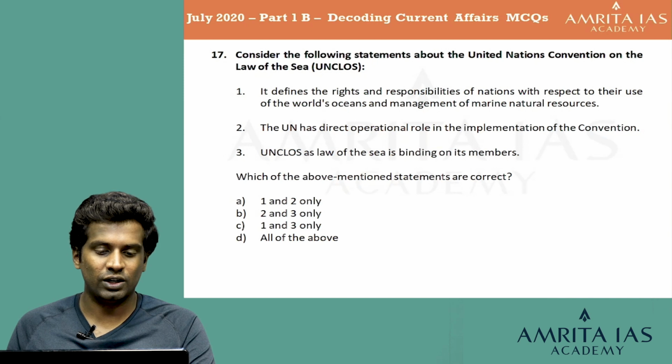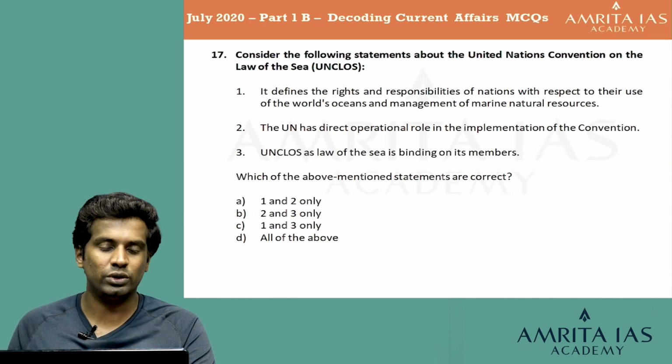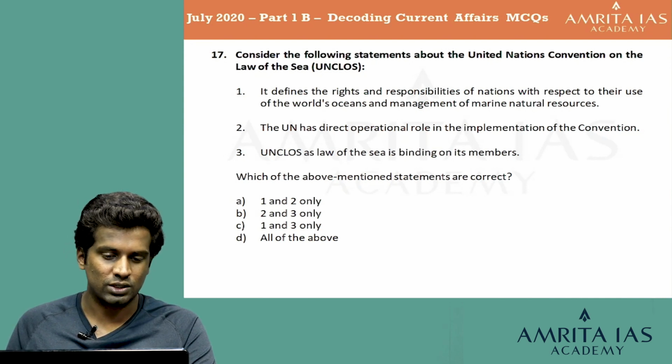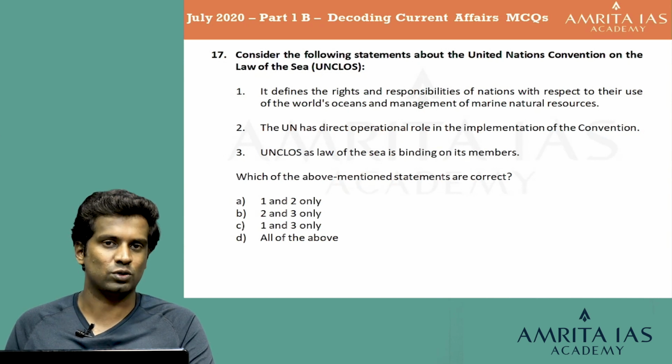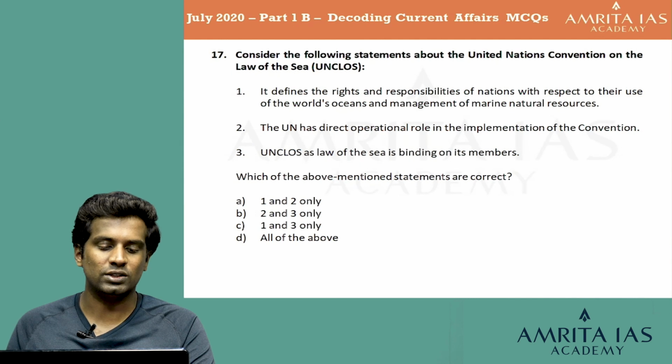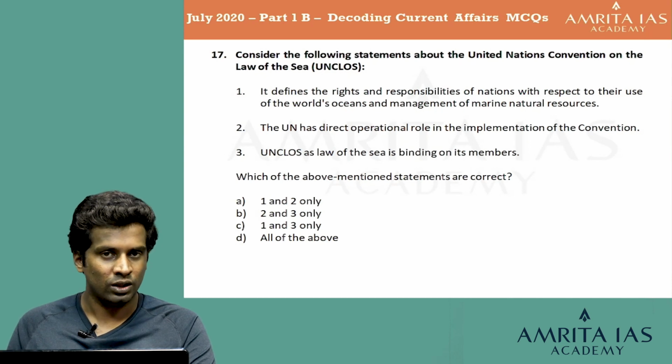So looking at this, definitely I can say that the second statement is highly irregular, because the UN does not have any direct operational role in the implementation of the UNCLOS. If the UN had a direct operational role, it would affect the sovereignty rights of the various countries. You can directly take that as an attack upon the sovereignty of a country, and no country is going to allow it. So taking that into account, the second statement is highly irregular. Remove the second statement, and you are left with just one option, which is option C, 1 and 3 only. Let's look at the explanation.